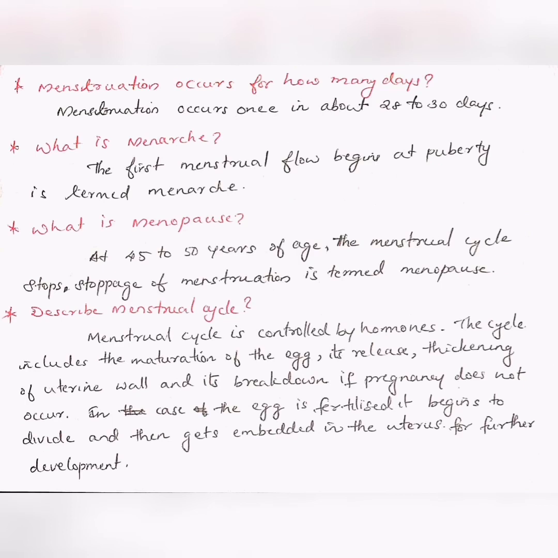Menstruation occurs for how many days? Menstruation occurs once in about 28 to 30 days. What is menarche? The first menstrual flow begins at puberty is termed menarche.